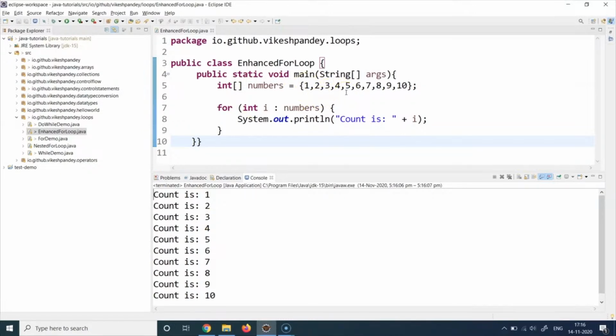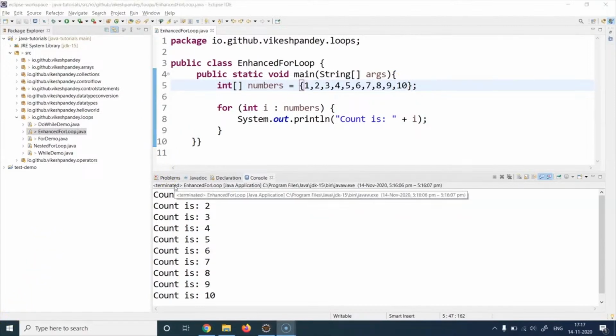If we talk about how it works under the hood, it is actually using the classic for loop construct itself. But for developers, it is making it easier because it knows that if you are iterating over a collection, you will start with the first element and you will go till the last element. So it knows the initialization value, the termination condition, and it also knows the increment condition. And that's the reason you will use enhanced for loops in Java for iterating over collections.